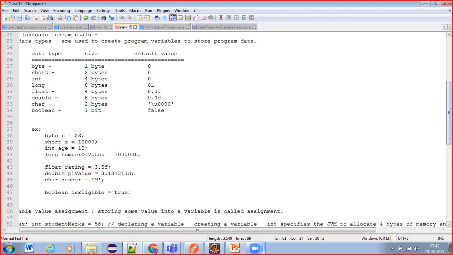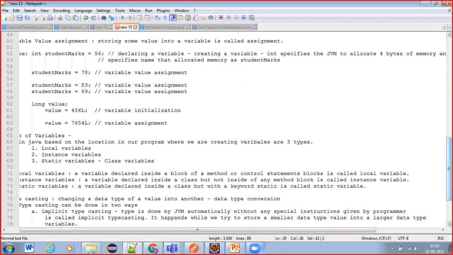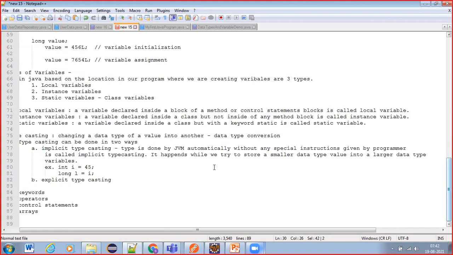So obviously 4 bytes value can be stored into 8 bytes. Obviously we can store, there won't be any problem. That's why JVM automatically will convert that 4 bytes format representation into 8 bytes representation, that is int data type format to long data type format.